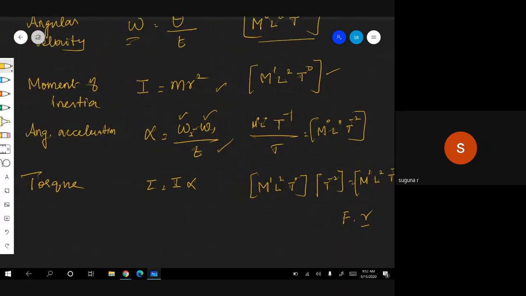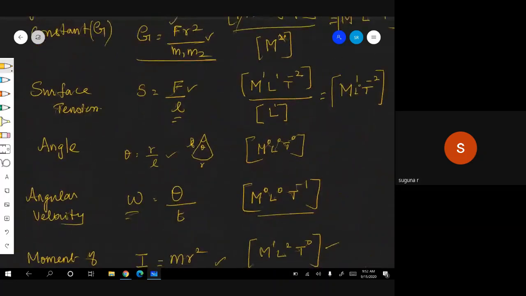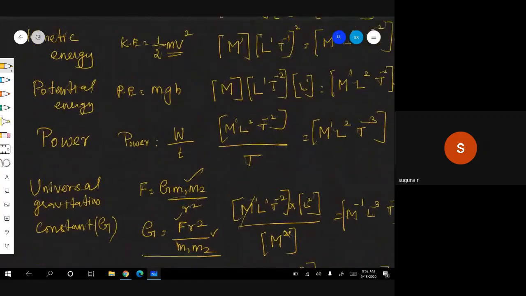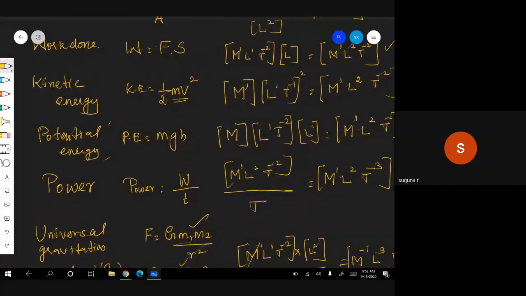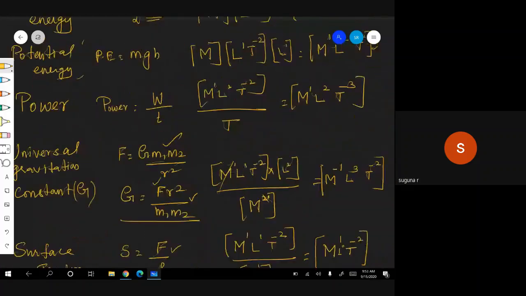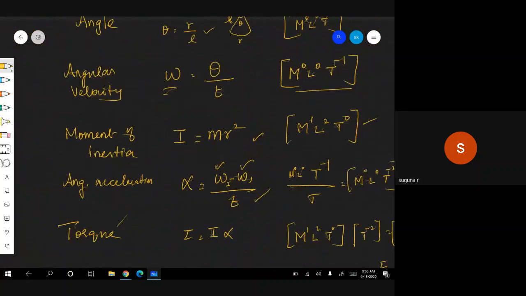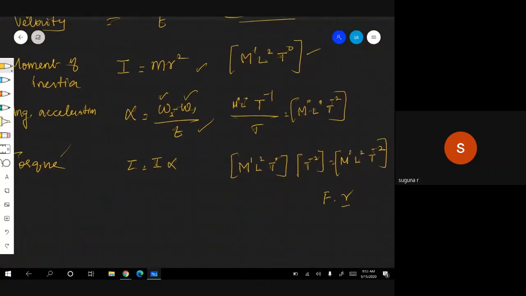Torque, potential energy, kinetic energy, work done all have the same dimension, right? M L square T power minus 2 is the dimension for work done and energy.